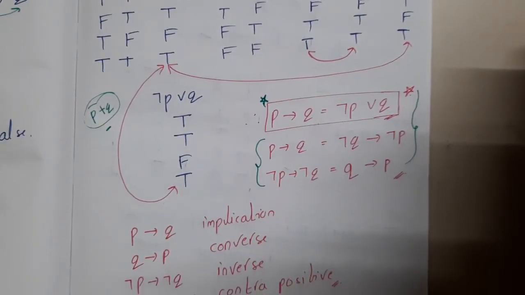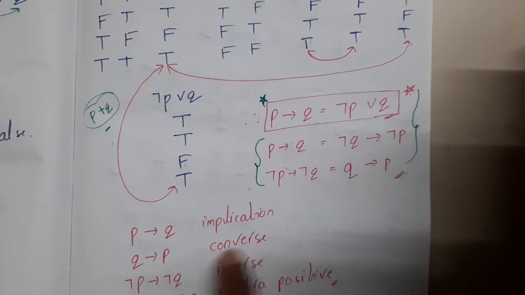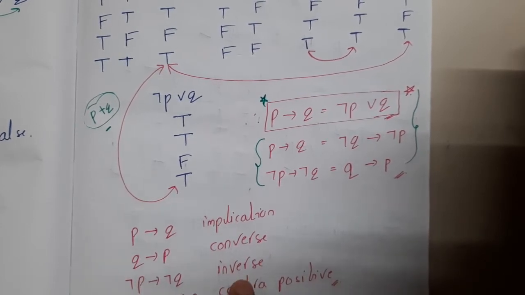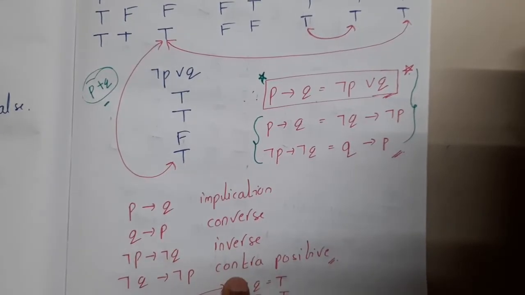Implications have various representations. We cannot say them as types, but representations. Implication means P implies Q. Converse means Q implies P. Inverse means negation of P implies negation of Q. Contrapositive means negation Q implies negation P.